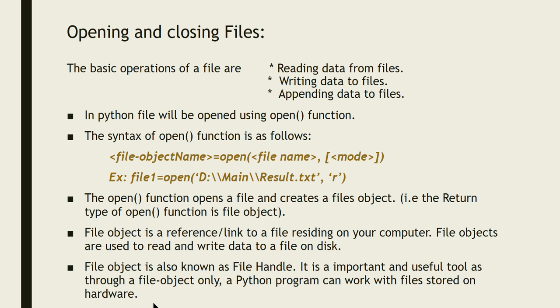So when you open a file, it should be assigned a name, and only through that name will you be able to read, write or modify data in the file. So that is what you need to understand. Open is a function which will return a file object, which is nothing but a reference to the particular file.